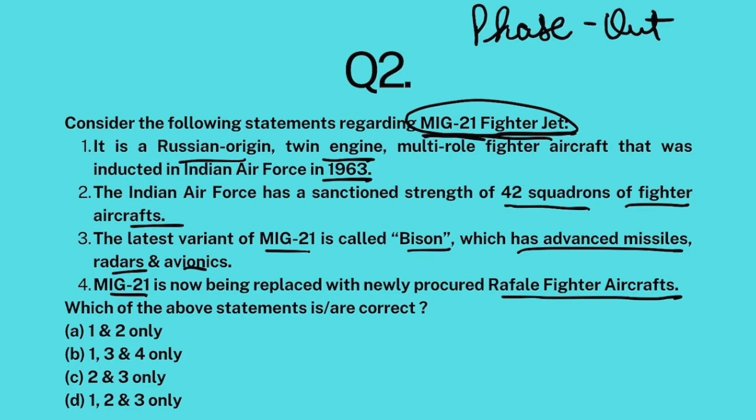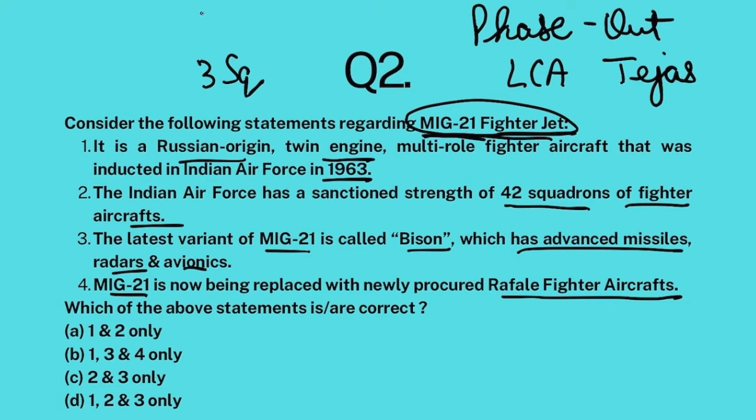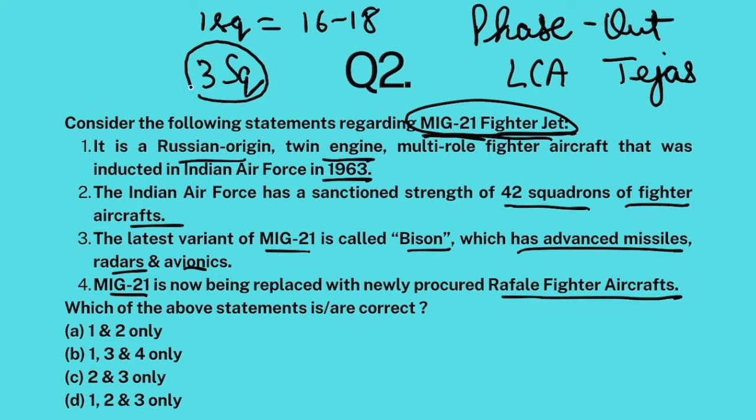Now, Indian Air Force is going to replace MiG-21 fighter jet with LCA Tejas, Light Combat Aircraft Tejas, indigenously produced Tejas. Currently we have 3 squadrons and 1 squadron has around 16 to 18 fighter jets. So we have 3 squadrons of MiG-21. We are going to phase them out gradually and replace them with Tejas. So the fourth statement is already false because MiG-21 is being replaced not by Rafale, but by Tejas.